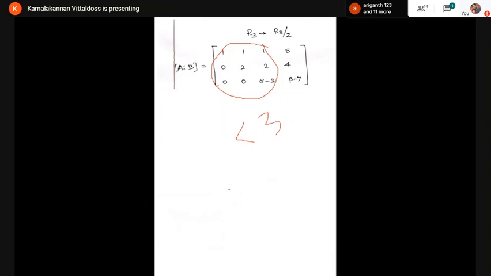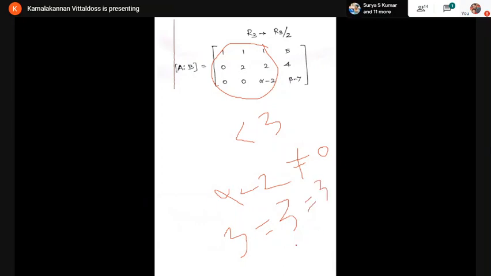Now suppose, listen carefully, if alpha minus 2 is not equal to 0, then what is the rank of A matrix? Alpha minus 2 is not equal to 0, so this term is not equal to 0. The rank of A is 3, good. What about the rank of A comma B? It's not 4, it's also 3. If alpha minus 2 is not equal to 0, then both the ranks are equal, which is equal to the number of unknowns. If it's equal to the number of unknowns, unique solution.